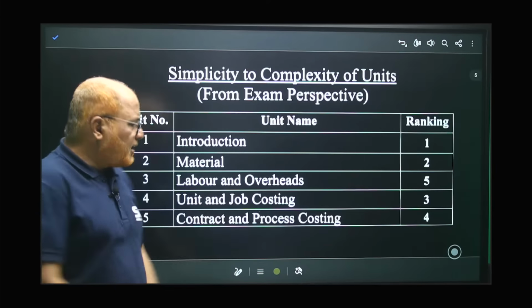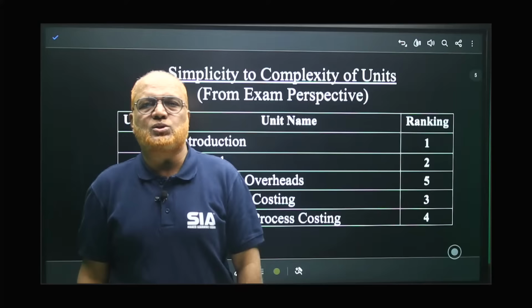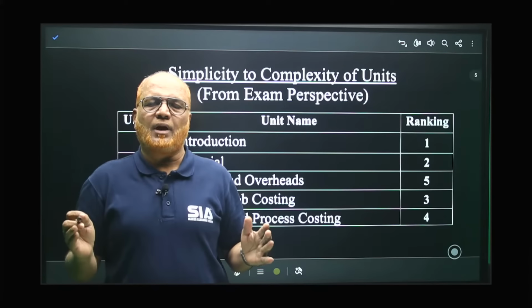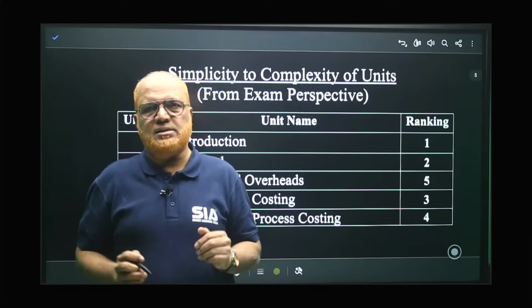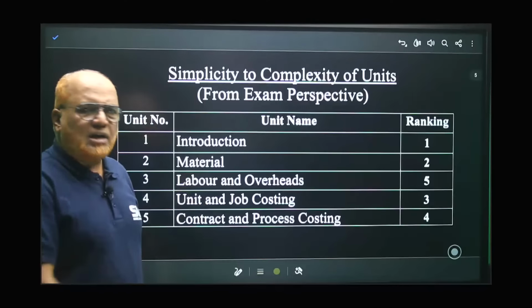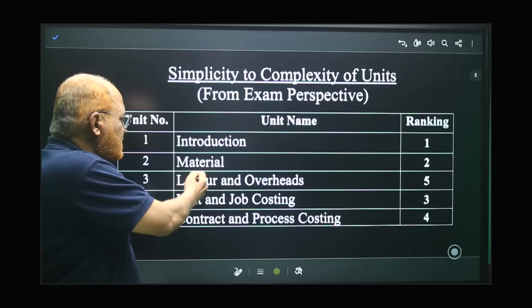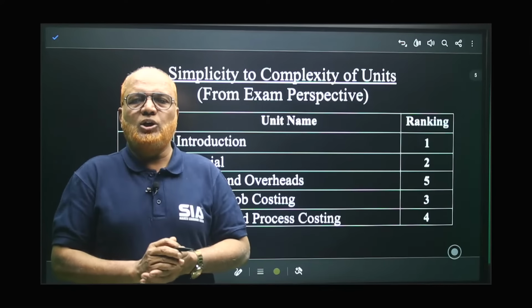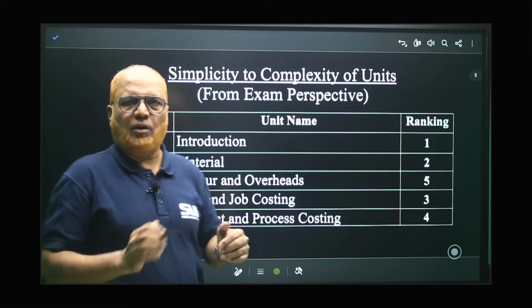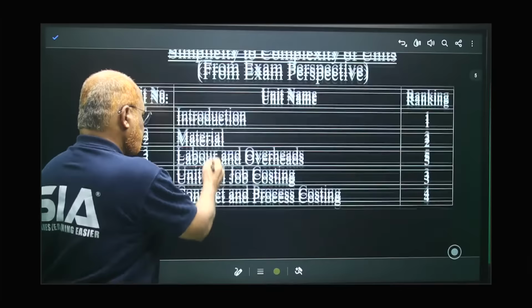The fourth ranking I have given for contract and process costing, a very important topic. I'm going to explain the problems on contract costing as well as process costing. The last unit is labor and overheads. So if you follow this pattern, definitely you will be more confident on the subject.